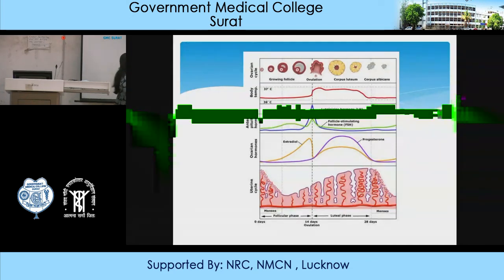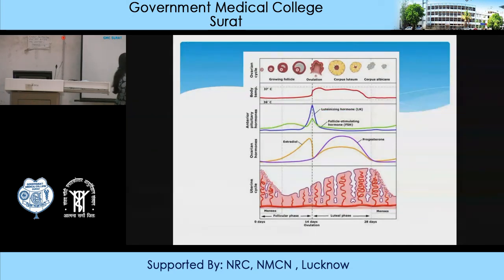The ovum is released. And then there is formation of the corpus luteum, and still the endometrium will start proliferating, and you have the secretory phase, because a lot of glands which are there will start proliferating, and the glands will secrete a lot of progesterone along with estrogen. And then lastly, you go to the 28th day where the menses will occur. So this is the whole cyclical changes which are occurring in a 28-day cycle, one after the other.